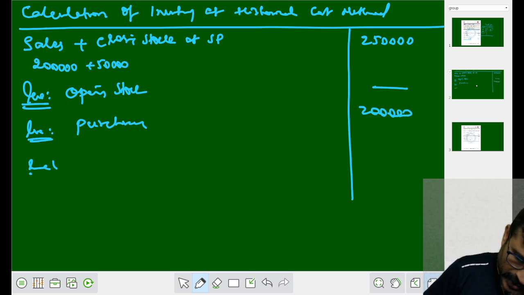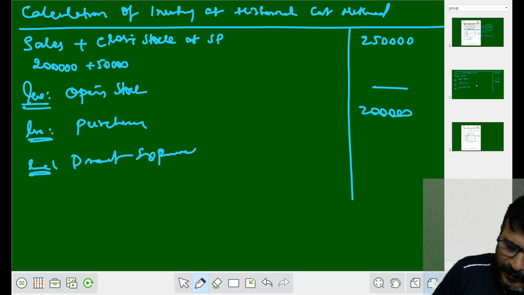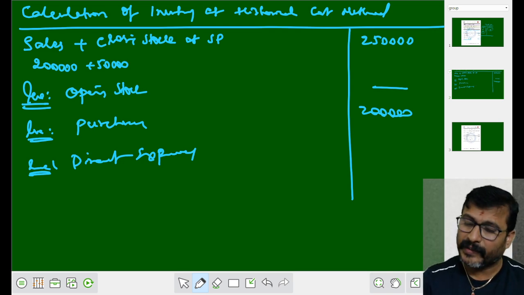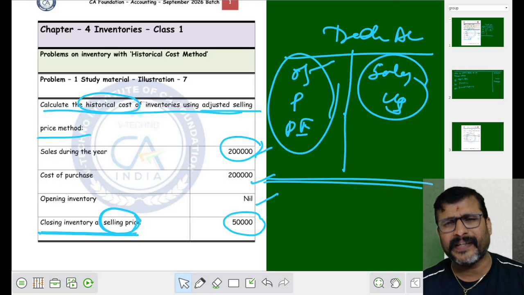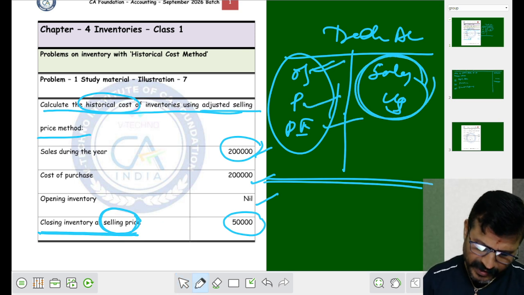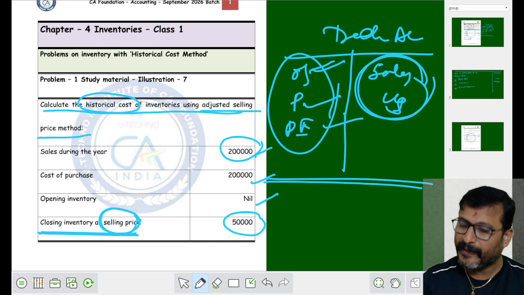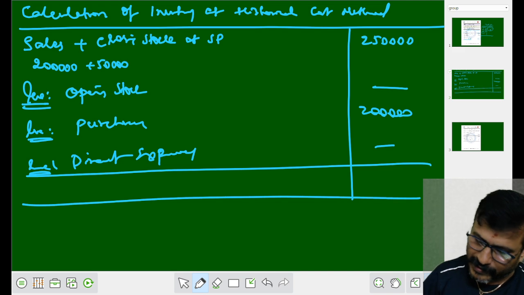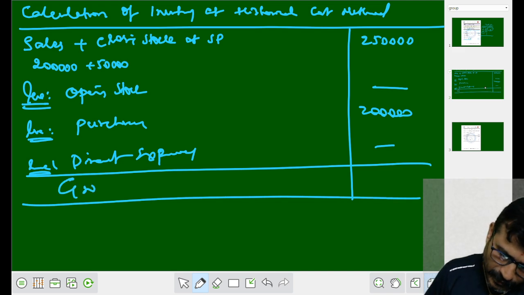Afterwards, what do we have to subtract? We have to subtract direct expenses. Always Sudhakara will do what? You know, I always take the important things, whether it is present or not. I have taken sales plus closing stock, subtracted opening stock, subtracted purchases. I think there are no direct expenses, right? Direct expenses are not there. So, now I will work out the answer. The answer is called what?